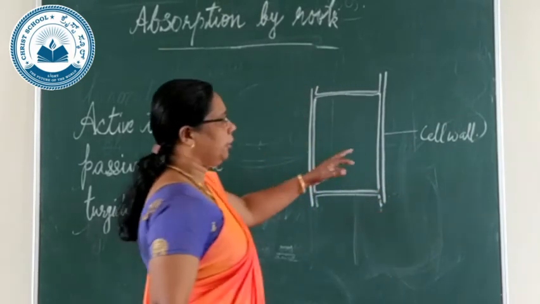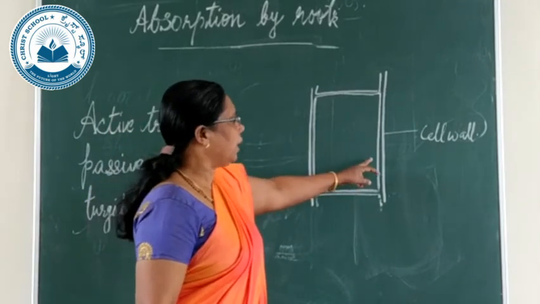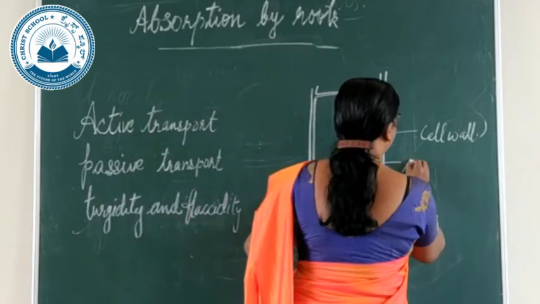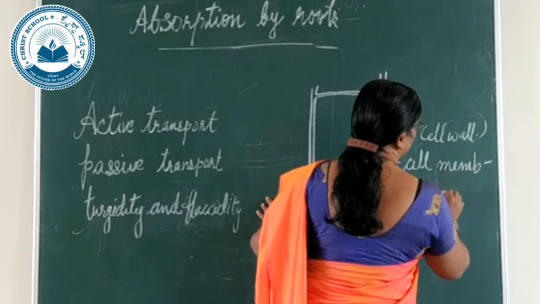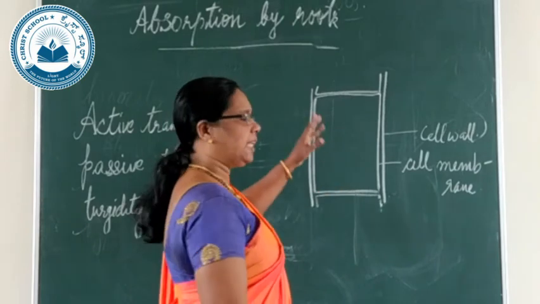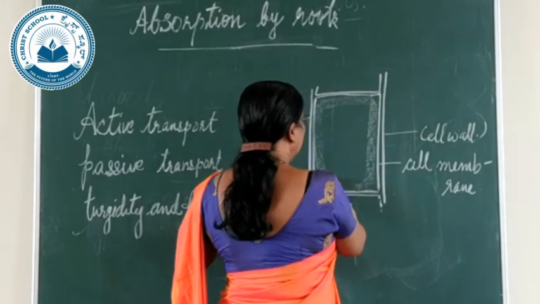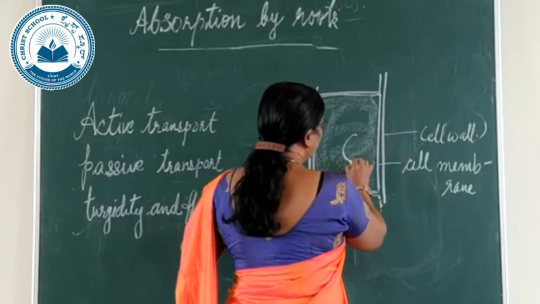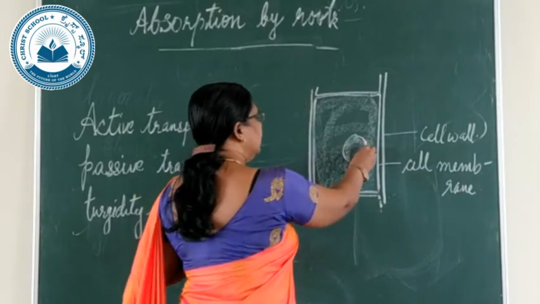I already told you cell wall is freely permeable whereas cell membrane is selectively permeable. Here you can see the cytoplasm and the cell organelles, including the nucleus.